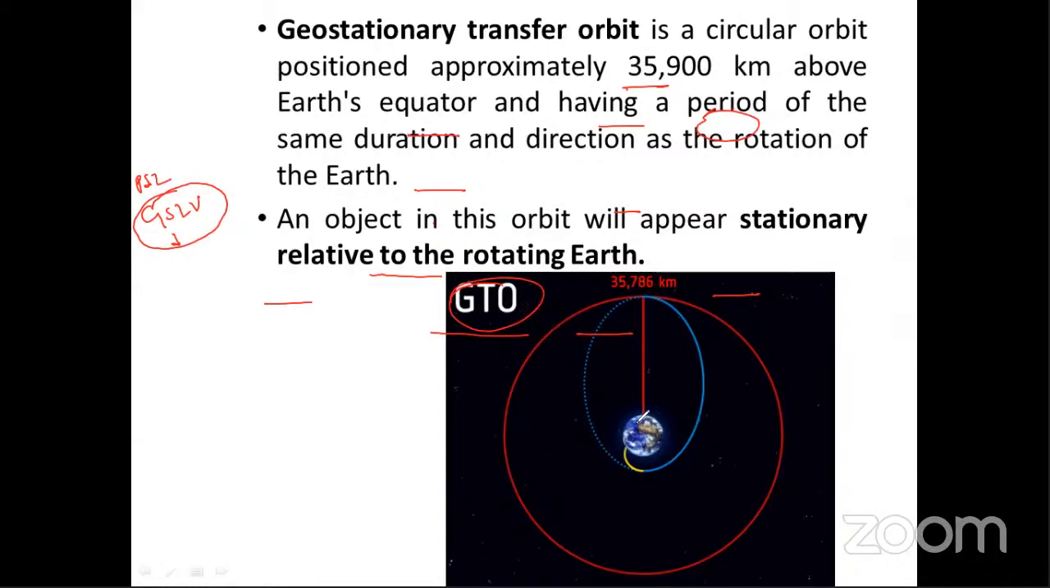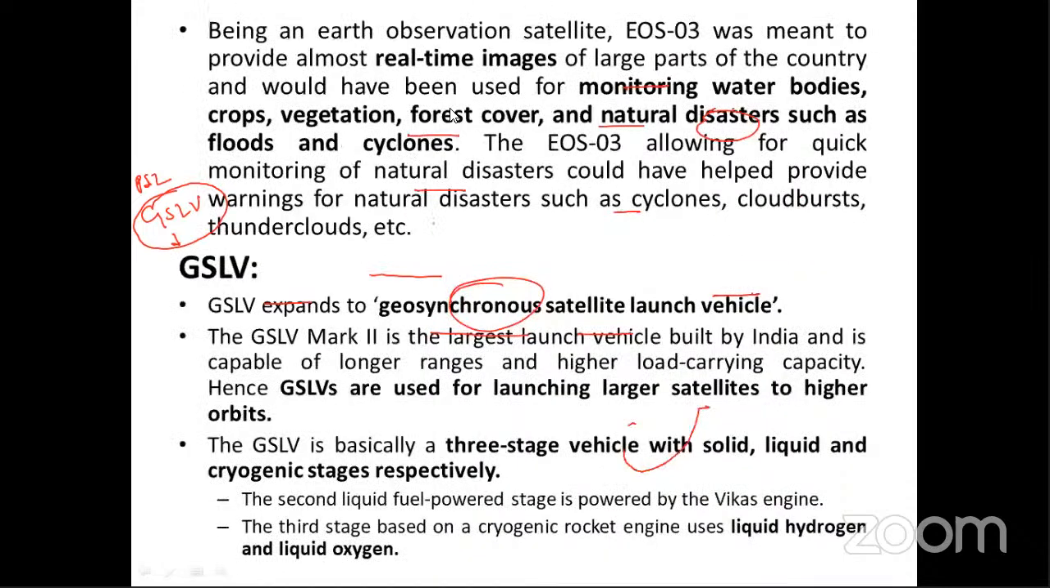Okay, suppose this is the Earth. From Earth, the satellite will be launched. Then it will be launched in this manner, and then it will be fixed at 36,000 kilometers above the Earth's surface. Okay, so what will be the main function performed by this EOS satellite?